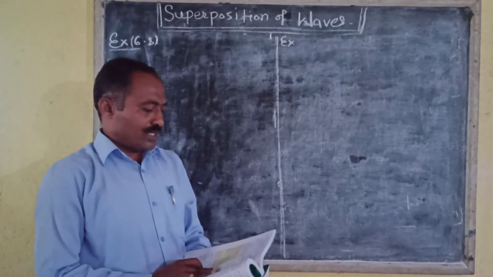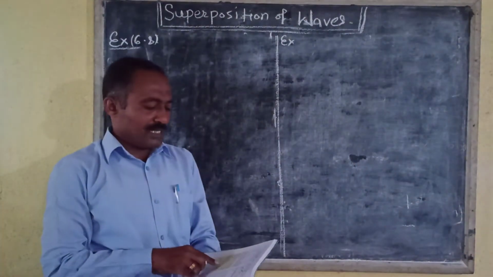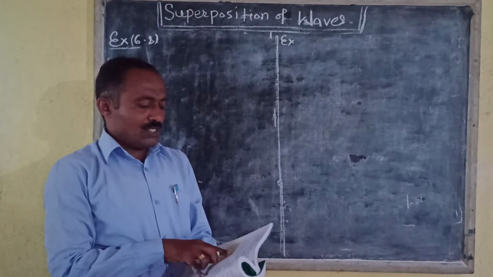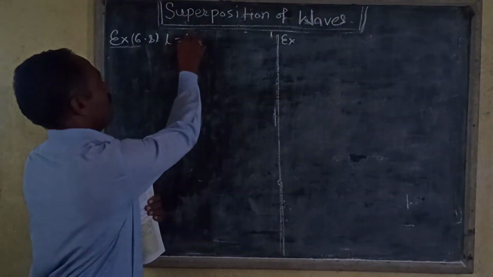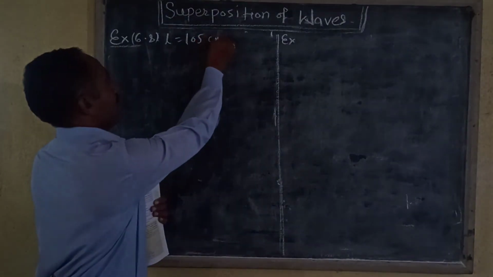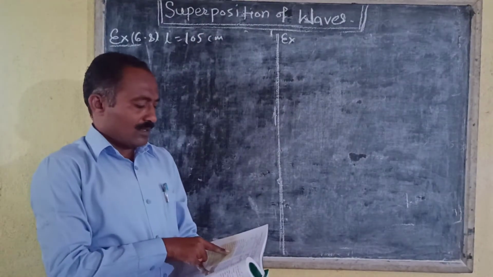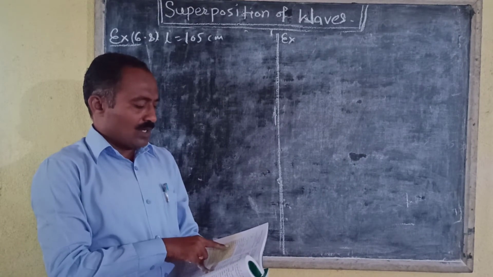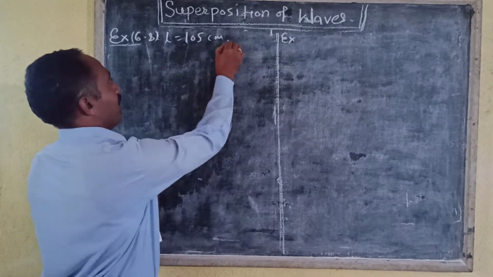Now we have to see the next example, that is example 6.8. Here the example is a string 105 centimeter long. Here length L is given, 105 centimeter, fixed at one end, the other end of the string is moved up and down with frequency 15 hertz. N is equal to 15 hertz.